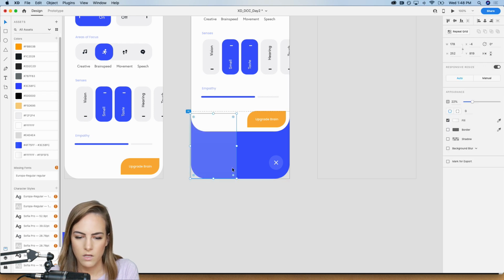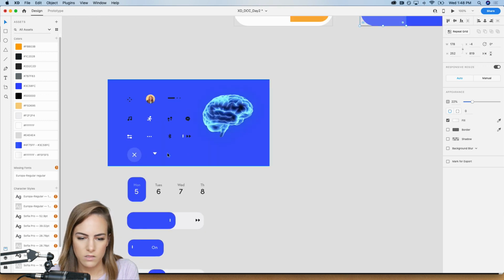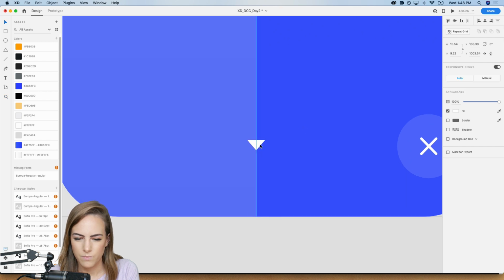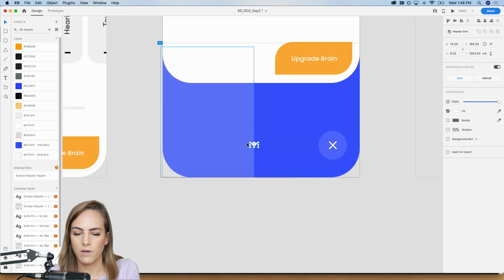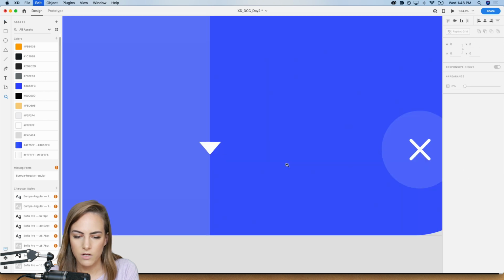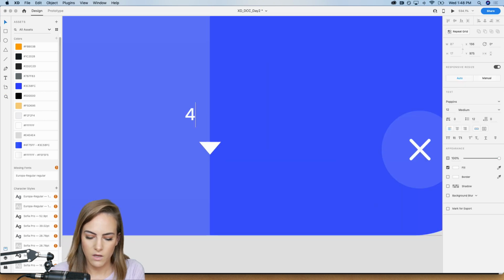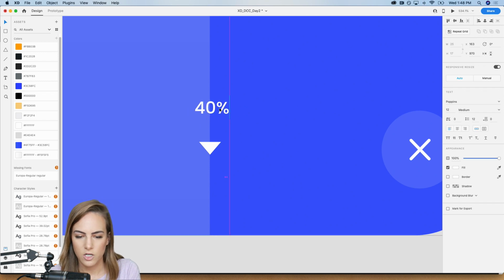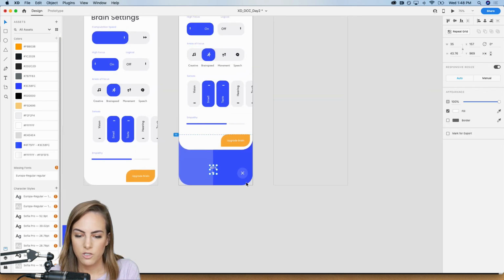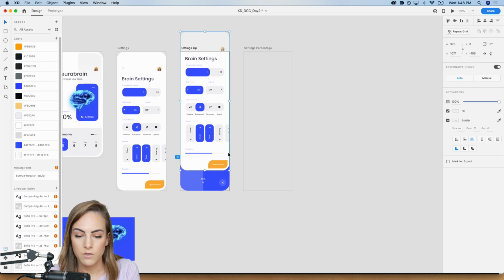All right. And then I'm going to add, let's see, I have a little arrow. Going to go like this. So this will indicate like, okay, we're like 50% or so. And then I'm going to copy and paste the text right here. I want that same font. We'll make this like 40% to show how far we are. Okay, group those together.